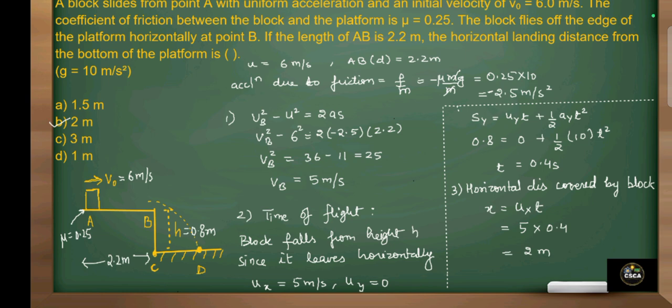Now we will calculate the distance covered by the block, that is CD. The horizontal distance will be equal to ux into t, where ux is the velocity of the particle along the x direction, that is 5, into time 0.4. After solving this we get 2 meter. So option B is correct.